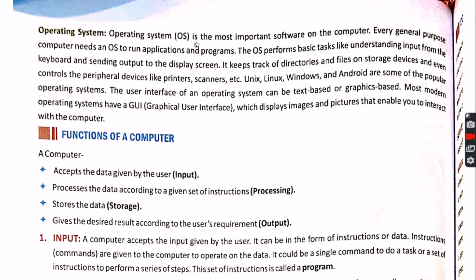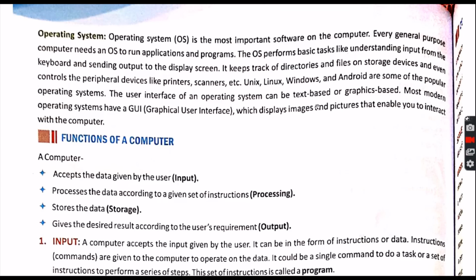The operating system is the most important software on the computer. Every general purpose computer needs an OS, that is an operating system, to run applications and programs. The user interface of an operating system can be text based or graphic based. Most modern operating systems have a GUI, that is graphic based, which displays images and pictures that enable you to interact. The other is text based, called DOS, disk operating system, that used to come previously and even today it is present in our computer.